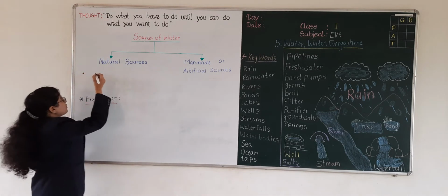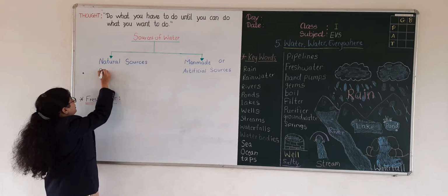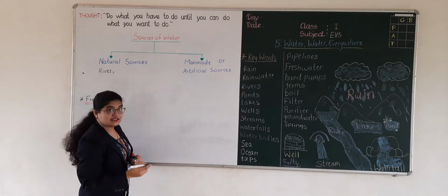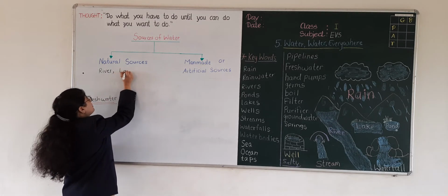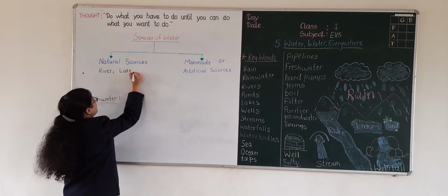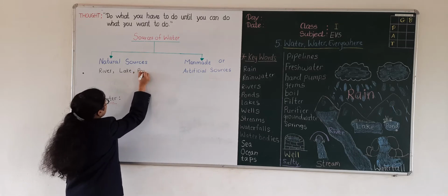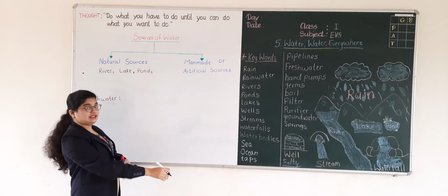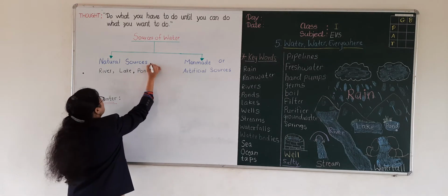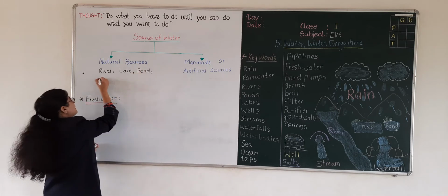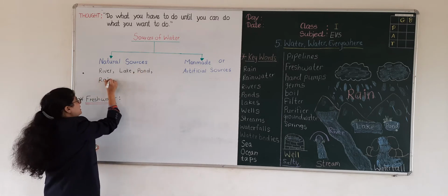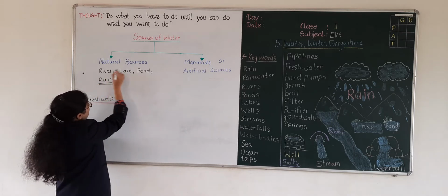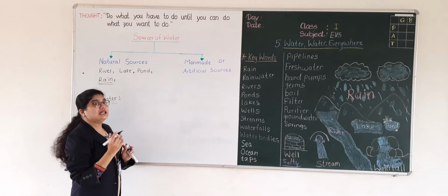The natural sources of water are river, lake, pond. And the main source of water is rain. So we write here rain. Rain is the main source of water, and all these sources get water from rain.